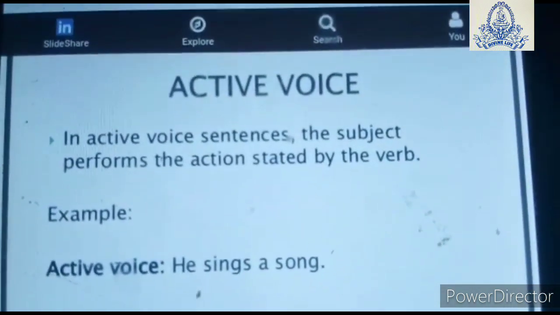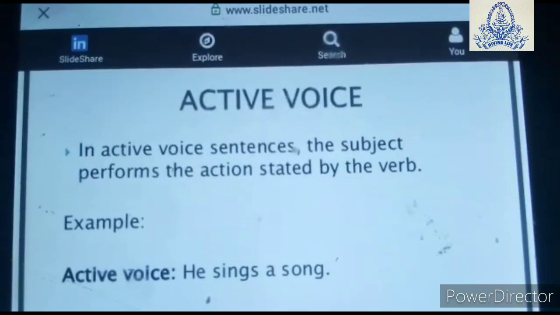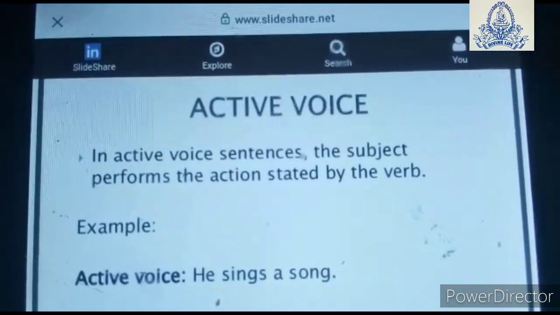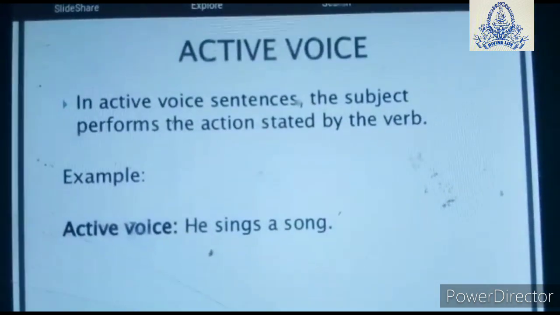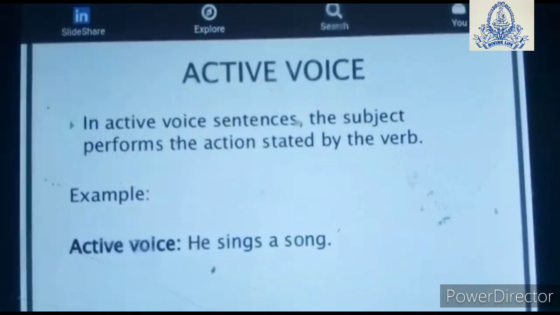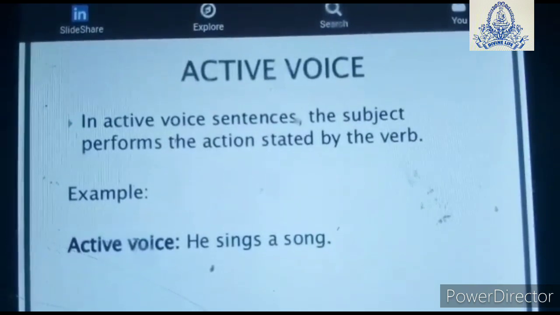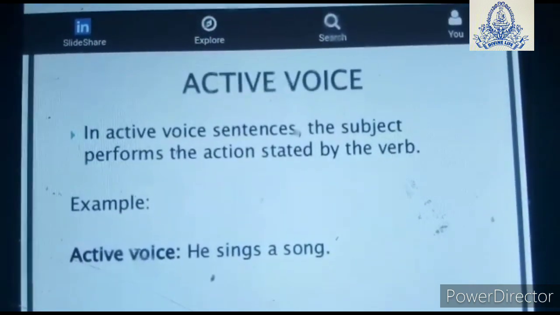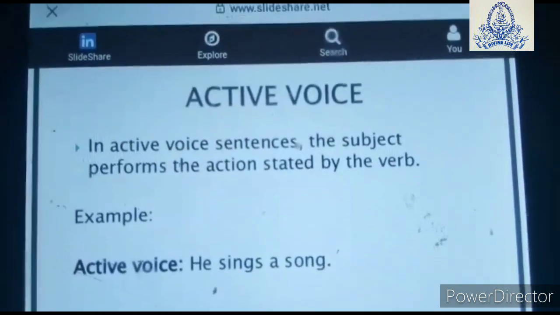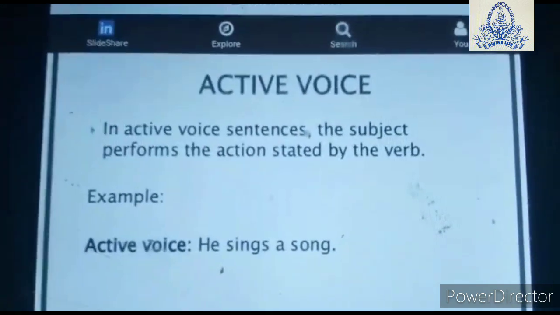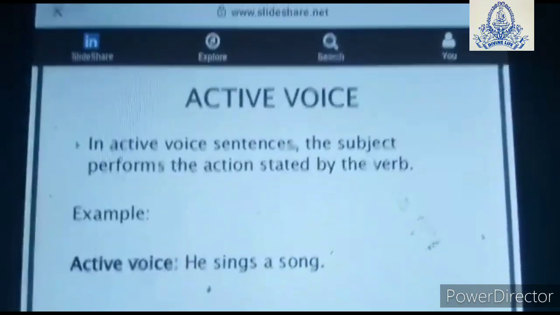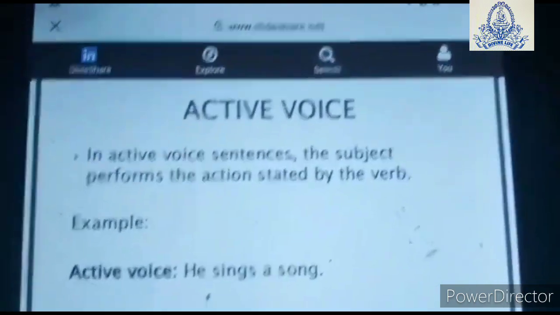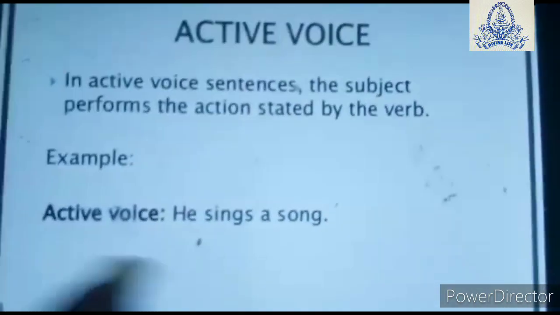Now, what exactly does active voice mean? In an active voice sentence, the subject performs the action stated by the verb. For example, you have "He sings a song." Now, "he" is your subject and the action is the verb, that is "sings." He sings a song. Right? When the subject is in the first position, this sentence is known as active voice.